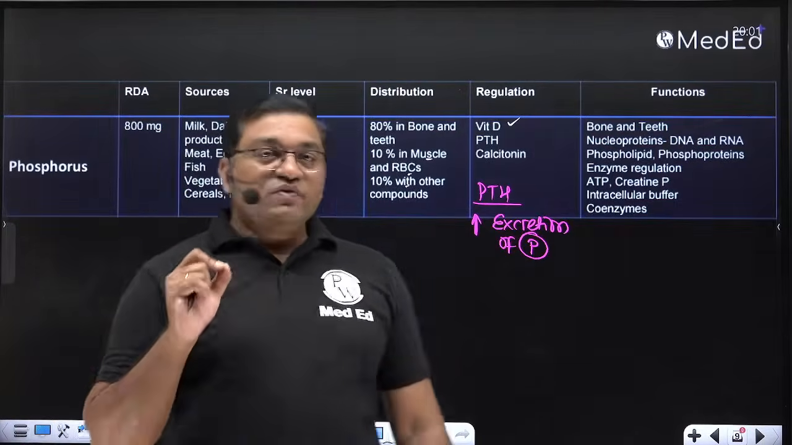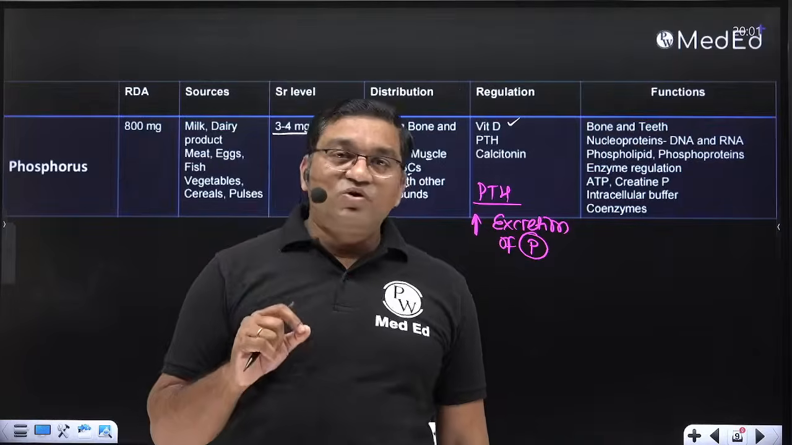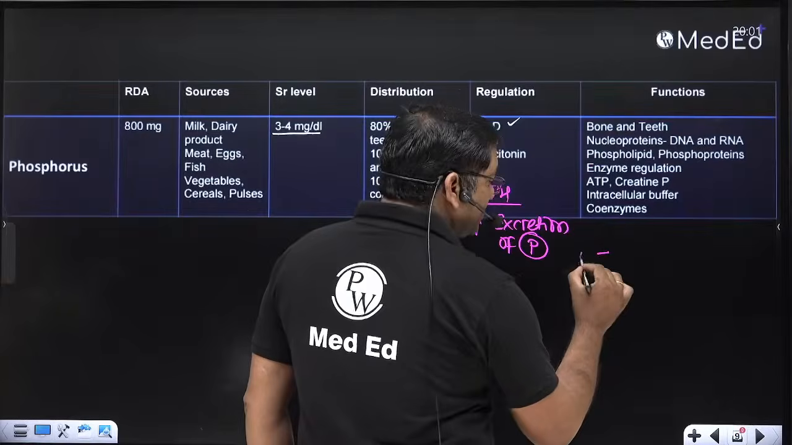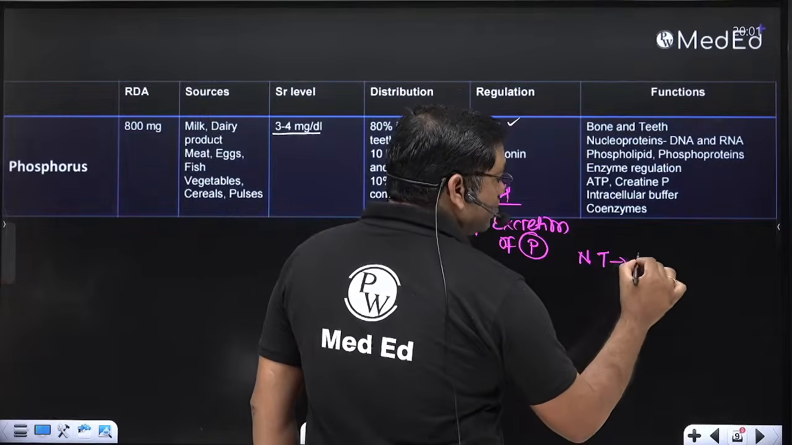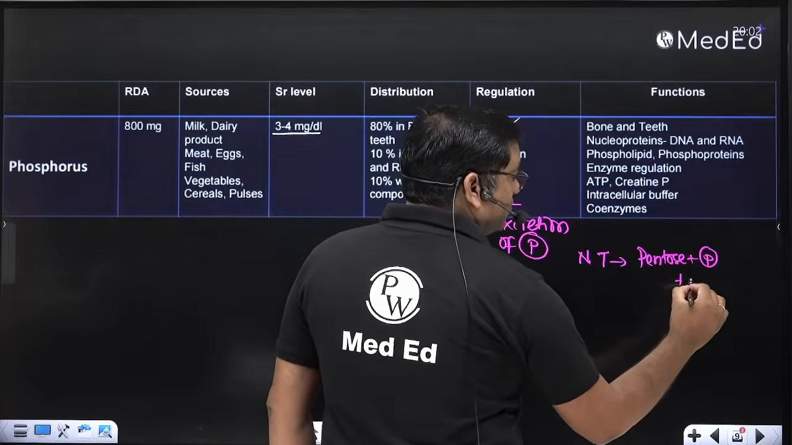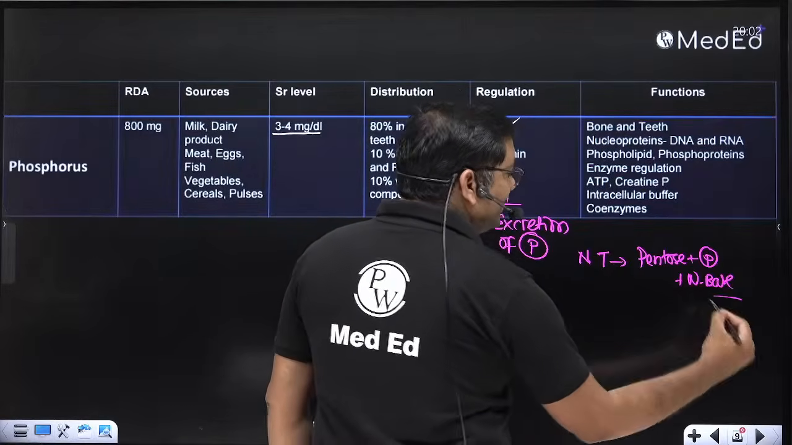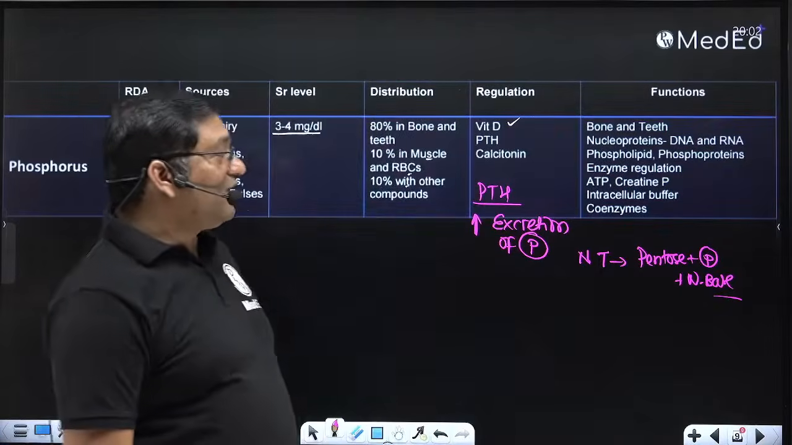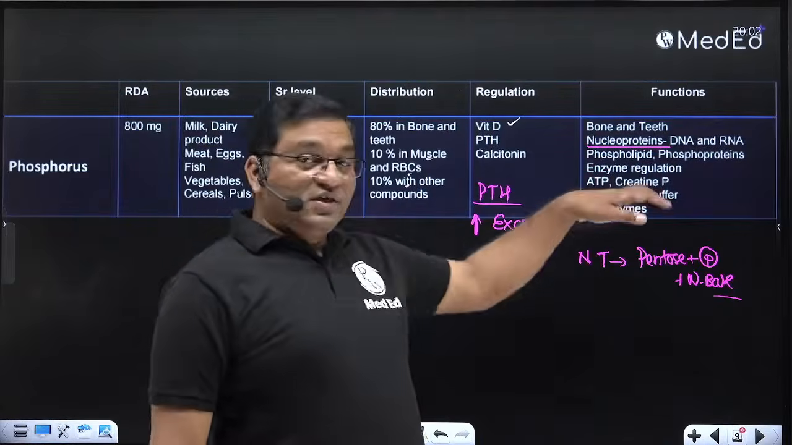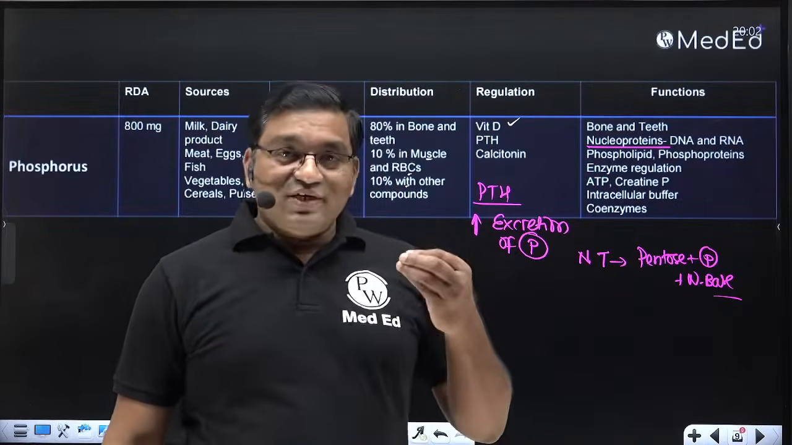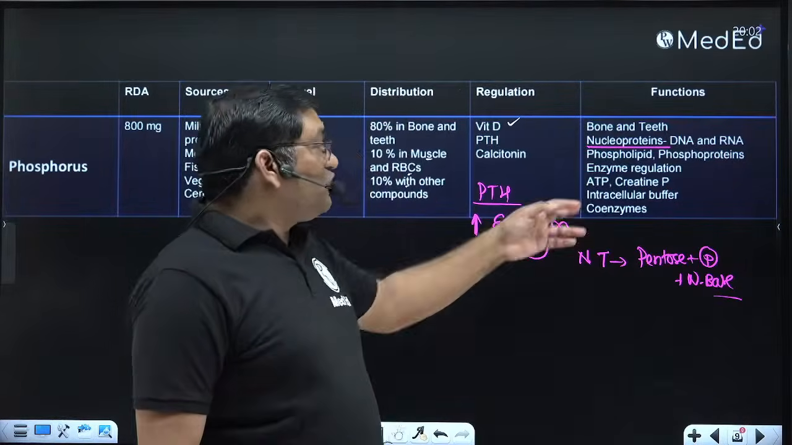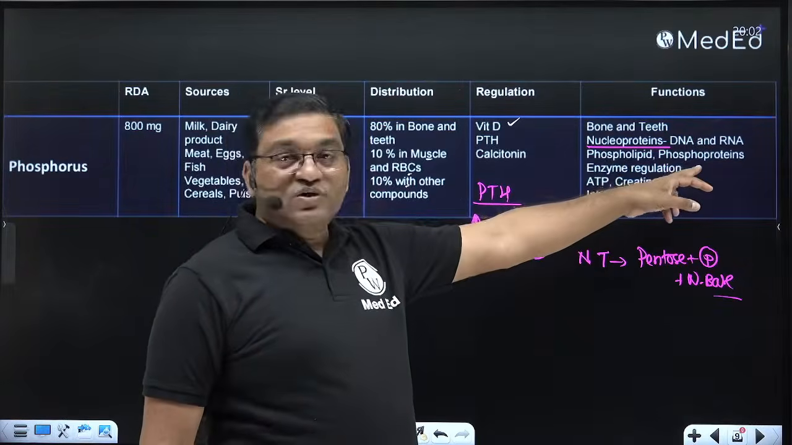Then the second important function of phosphorus is that it is an important component of DNA and RNA. Nucleotides are composed of pentose sugar plus phosphate plus nitrogen base. So there is phosphate in the DNA and RNA structure. In DNA and RNA synthesis, nucleoprotein synthesis, phosphorus is important. Then phospholipids: lecithin, cephalin, phosphatidyl serine, threonine, then cardiolipin. There is phosphate in the important phospholipids, and also in phosphoproteins.